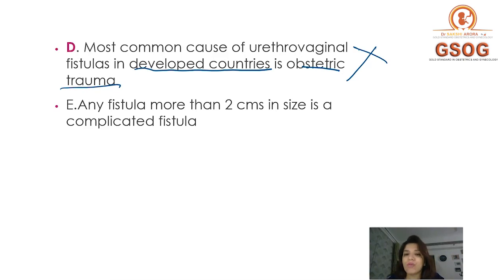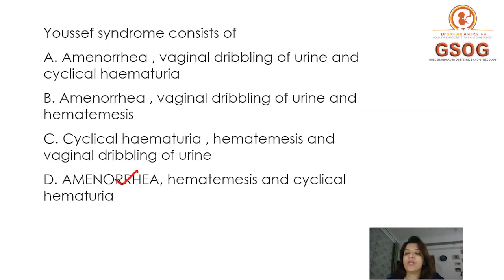Option E, any fistula which is more than 2 centimeters in size is a complicated fistula. No. Any fistula which is more than 3 centimeters in size is a complicated fistula, right? A fistula which is less than 3 centimeters is a simple fistula. Any fistula which is due to malignancy or which is happening post-radiation is also a complicated fistula, right? Okay, so your option E is also incorrect. So in question number 3, your option A, B and C were the true statements. Clear?